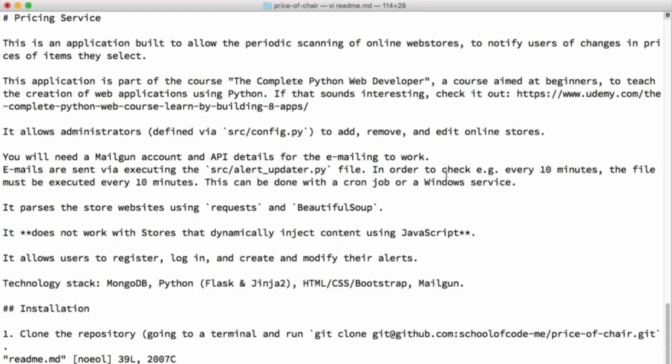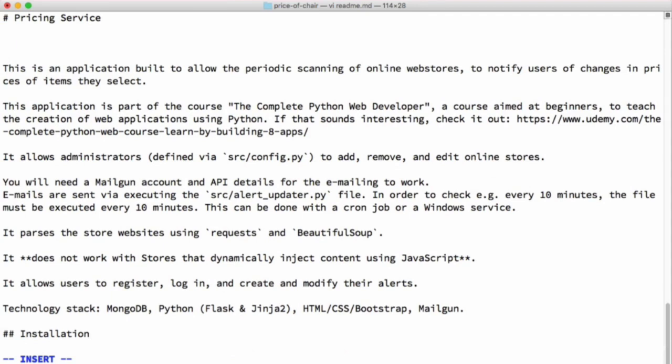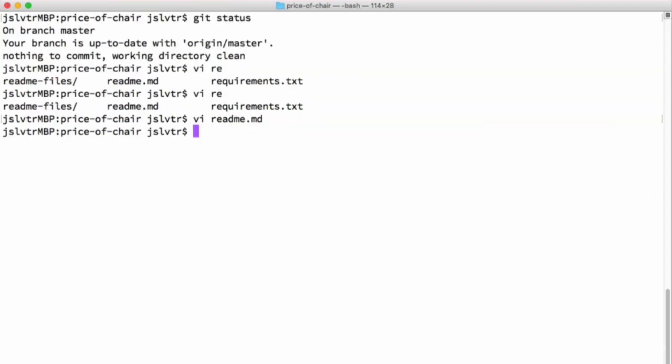So let's make a quick change just so GitHub can see that we've made a change. You can say, for example, forked version by, and I'll put my name in. You can put your own name, just to make a quick change and to tell the world that you've done this as well. So forked version by me, and then remember to press escape, :wq to write and quit when you're using Vim. And now you've made the change, so we can ask Git to check, see if we've done anything.